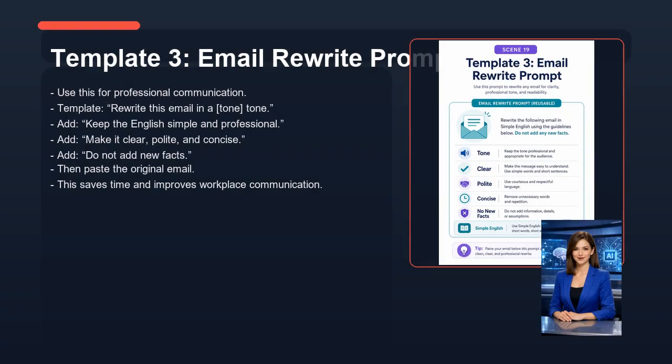Now let's look at template 3, email rewrite prompt. Use this for professional communication. Template, rewrite this email in a, tone. Add, keep the English simple and professional. Add, make it clear, polite, and concise. Add, do not add new facts. Then paste the original email. This saves time and improves workplace communication.